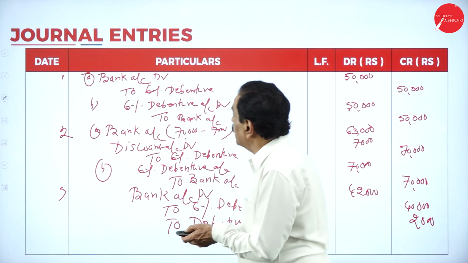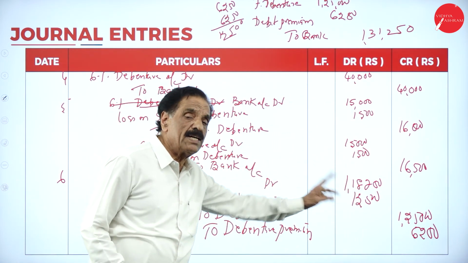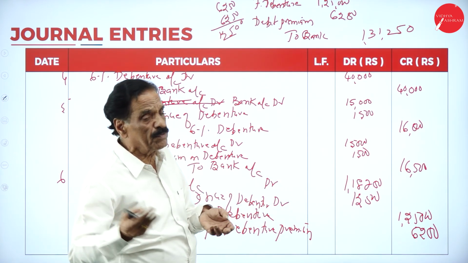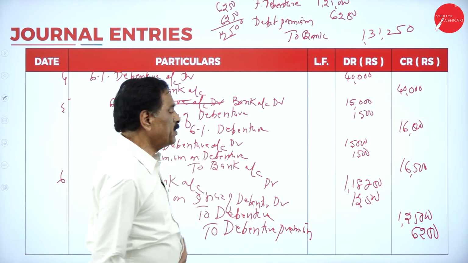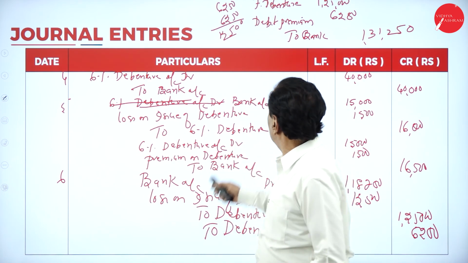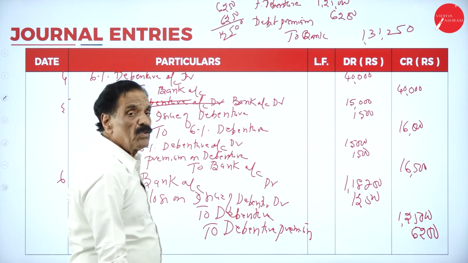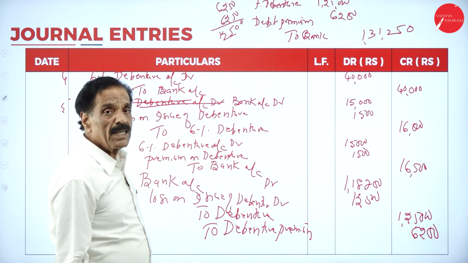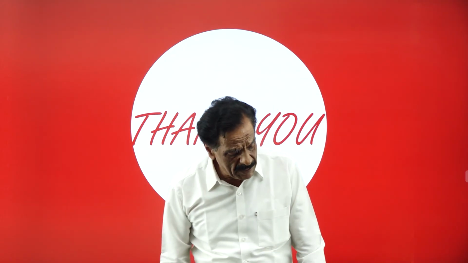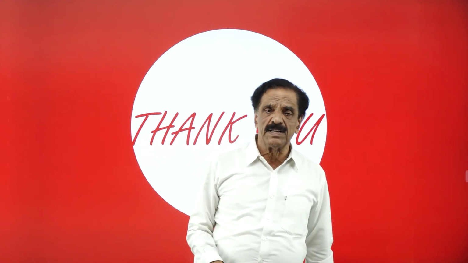The last entry, carefully you have to do. Bank account debtor 1,18,750. Loss on issue of debenture account 6,250, 6,250, 12,500. To debenture account 1,25,000. To debenture premium 6,250. While you pay back, debenture account debtor 1,25,000, debenture premium account debtor 6,250, to bank account 1,31,250 you have to pay. Once you make the entry in such a way, we can go with the same entry. So you must be careful about the entries now.